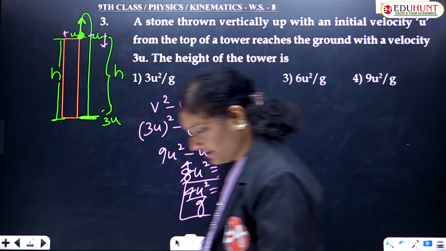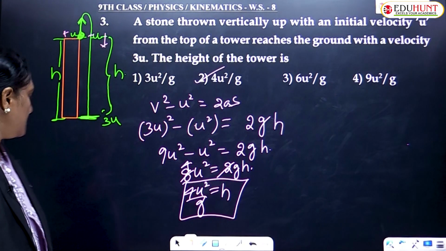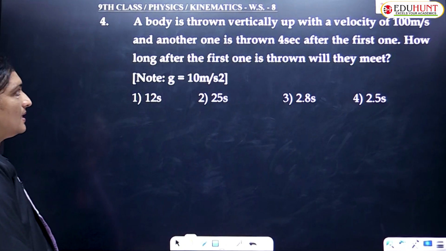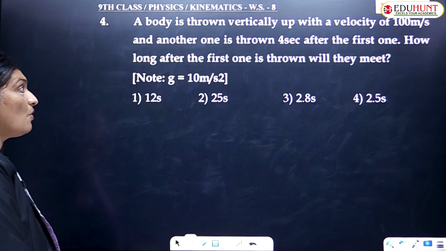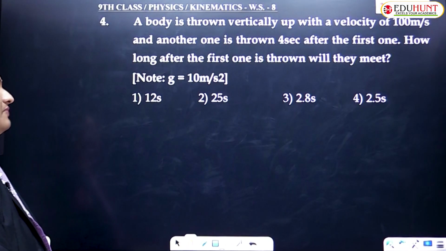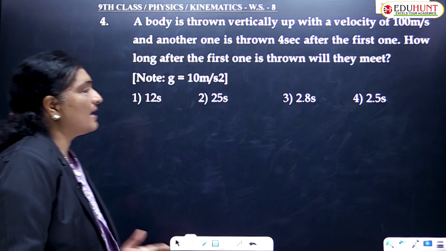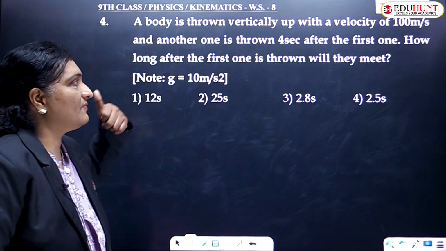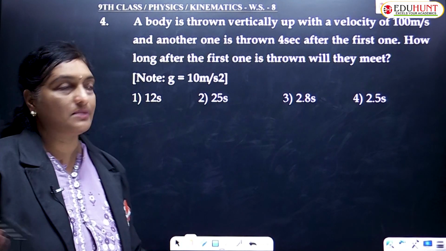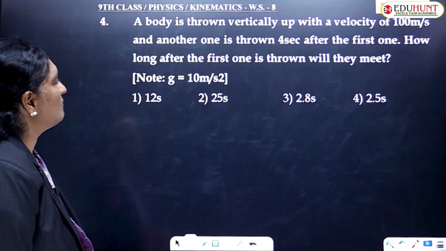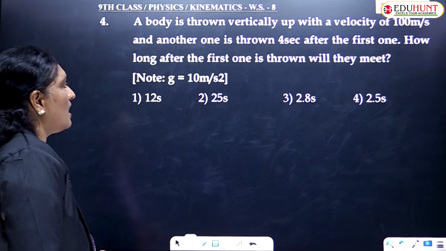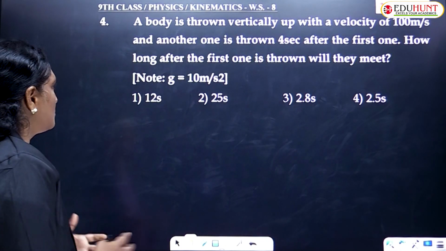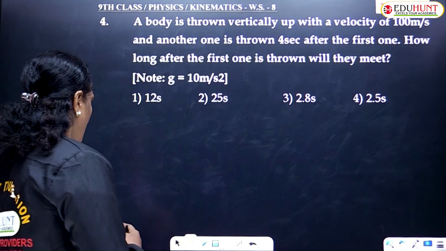Okay, yes. Next question: a body is thrown vertically up with a velocity of 100 meters per second and another one is thrown 4 seconds after the first one. So that means the time gap is 4 seconds. If the first one travels for t seconds, the other travels for t minus 4 seconds. How long after the first one is thrown will they meet? You are asked to find the time of meeting.